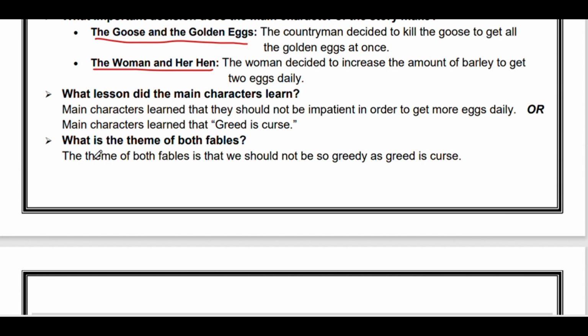Next is, what is the theme of both fables? The theme of both fables is that we should not be so greedy as greed is a curse.